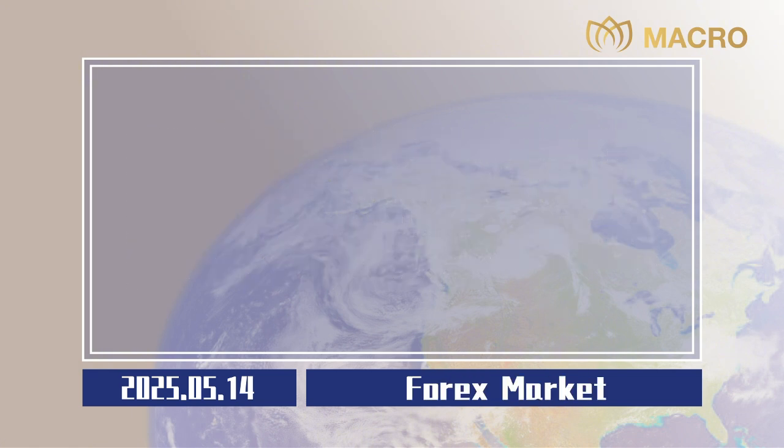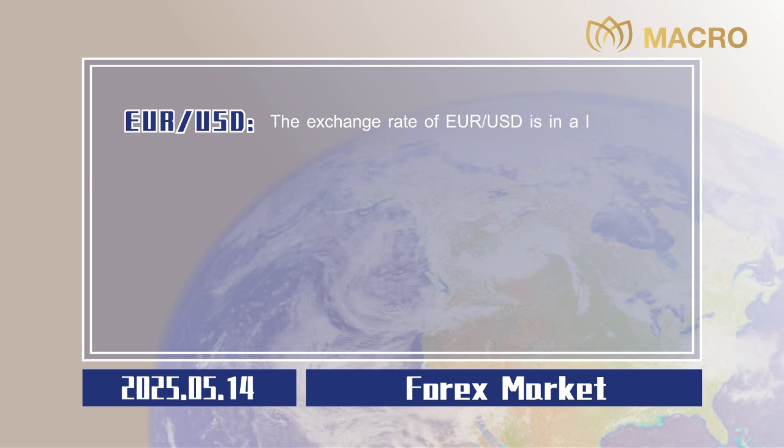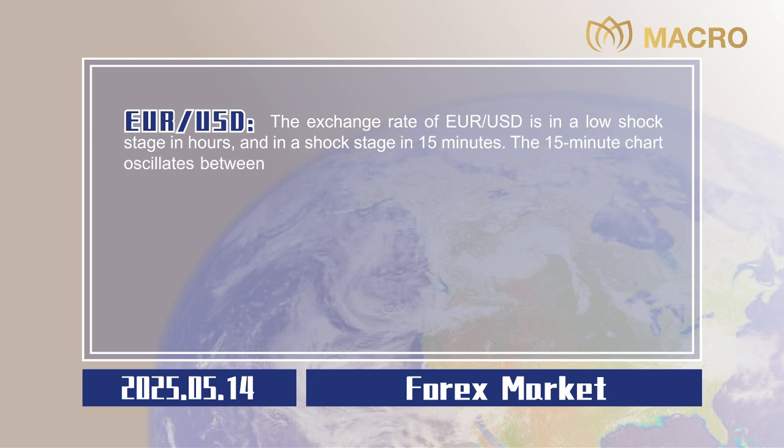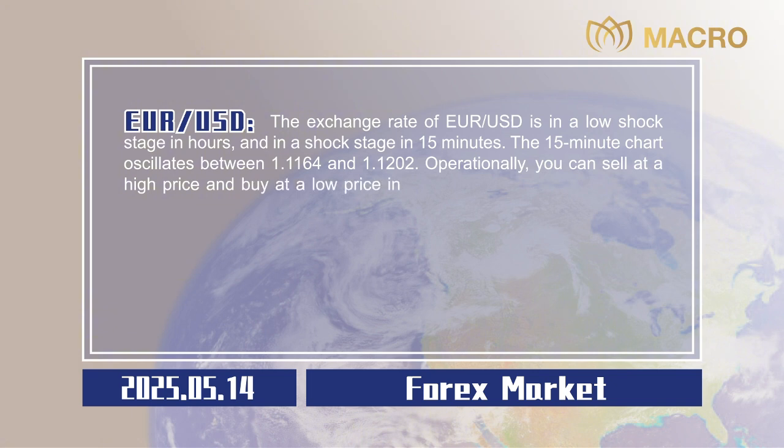Forex market. Euro to US dollar. The exchange rate of euro to US dollar is in a low shock stage in hours, and in a shock stage in 15 minutes. The 15-minute chart oscillates between 1.1164 and 1.1202. Operationally, you can sell at a high price and buy at a low price in this interval.